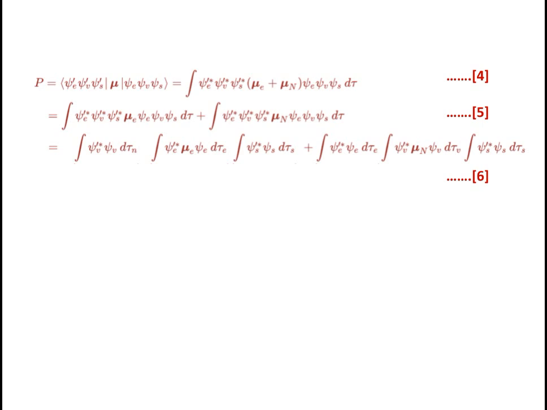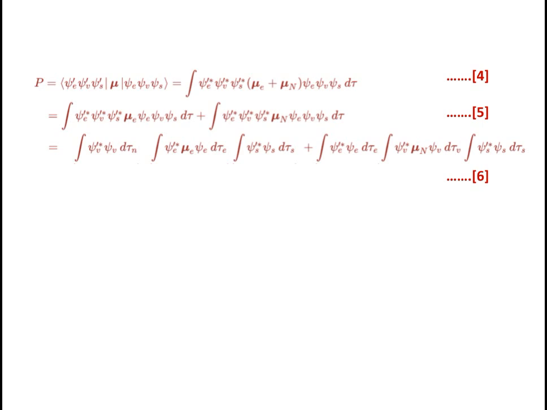the equation which we'll get is integration of psi e dash star psi v dash star psi s dash star mu e psi e psi v psi s d tau plus integration of psi e dash star psi v dash star psi s dash star mu n psi e psi v psi s d tau. Means the previous equation number 4 has been broken into two parts. The first part will separate it into the electronic space, vibrational and spin forms.